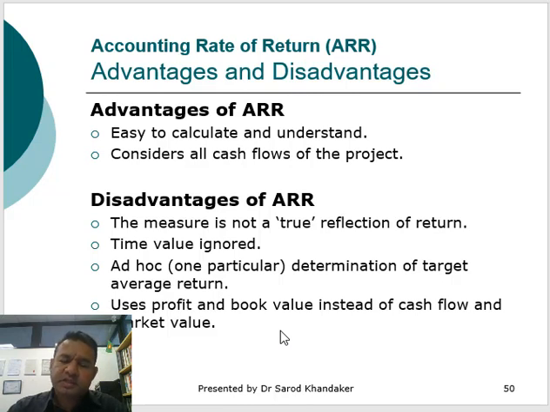And another disadvantage is it determines the target average return on an ad hoc basis. Third, it uses profit and book values instead of cash flows and market value. Now this could be a bit outdated or incorrect. So these are the disadvantages of ARR.